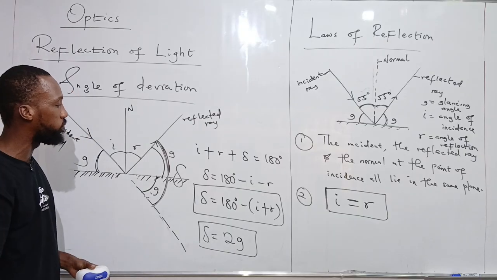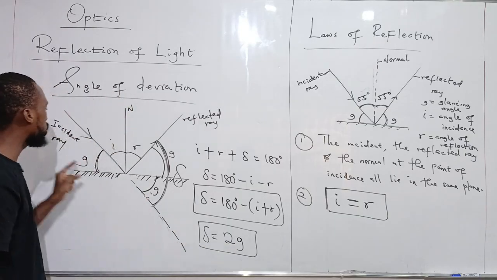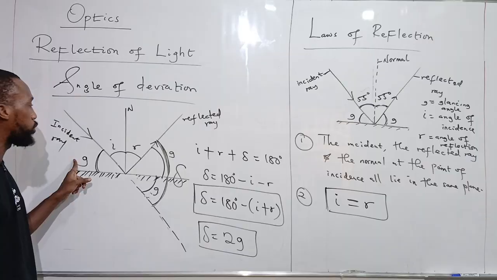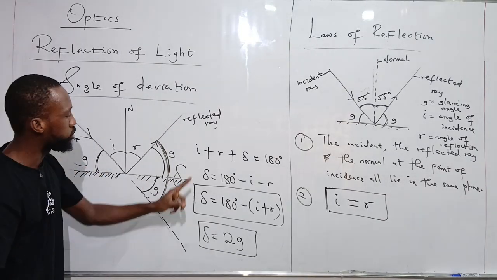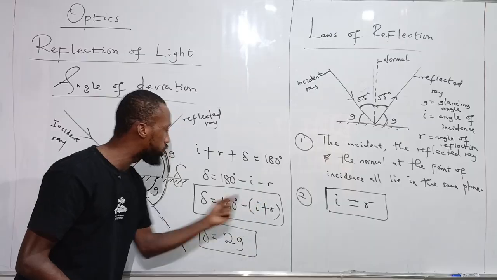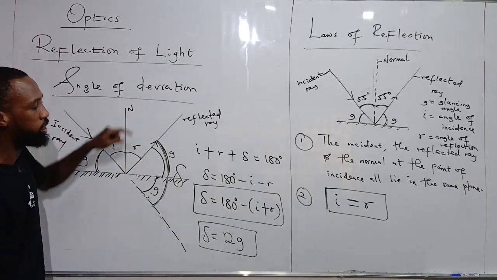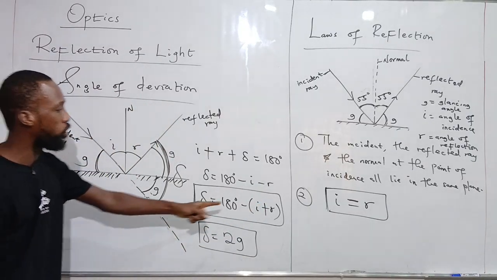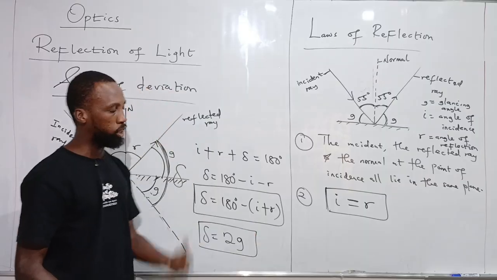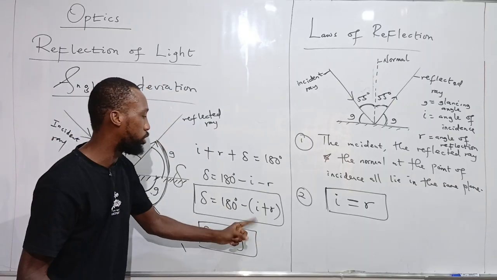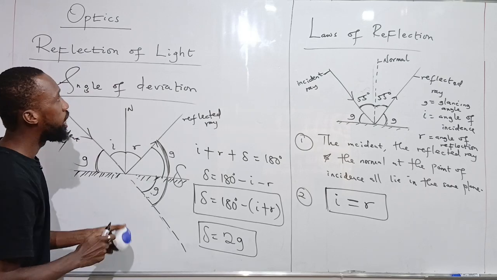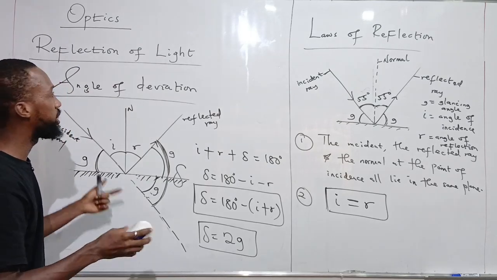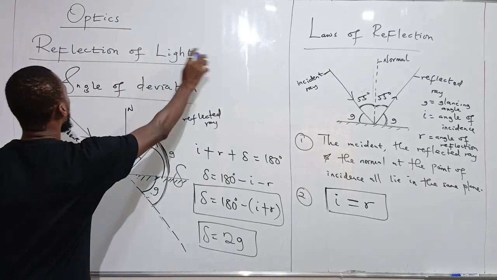So when a faulty mirror is used, there will be an angle of deviation that you'll be asked to calculate, which is just twice the glancing angle. What is the glancing angle again? The angle between the incident ray and the surface, or reflected ray and the surface, or 180 minus the sum of the angle of incidence and the angle of reflection. And don't forget, these two are always equal to each other. So I can say 180 minus 2i or 180 minus 2r. So that is what we call angle of deviation. It's as easy as that. Let's progress to the next concept.